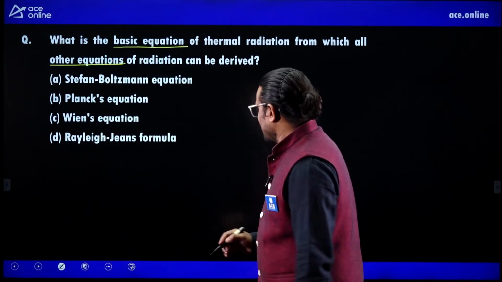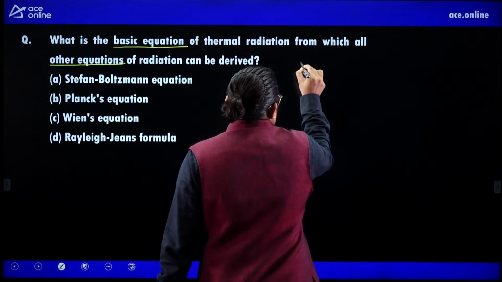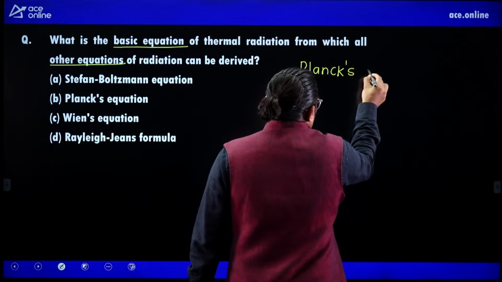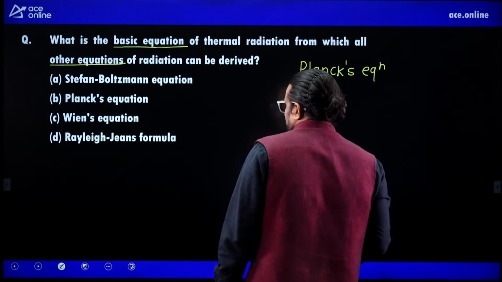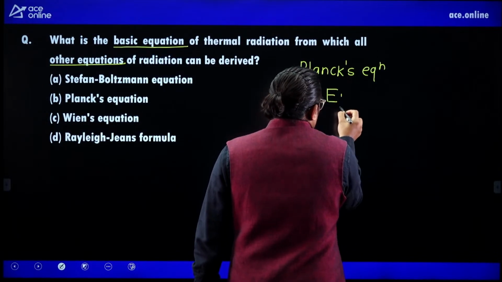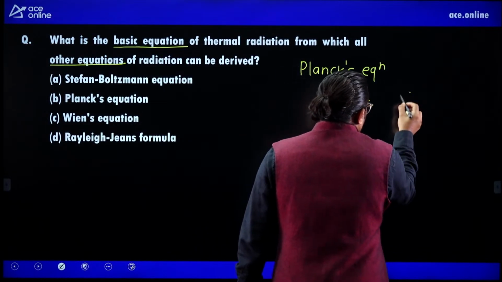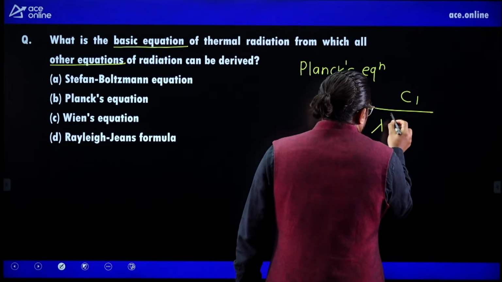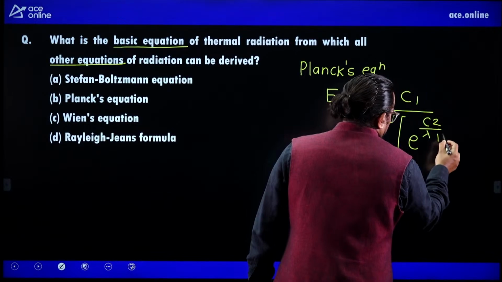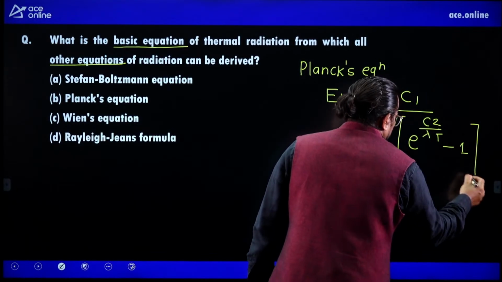That is the question. So please listen, there is one very fundamental equation, that is Planck's equation. This Planck's equation gives the monochromatic emissive power of a black body. This is the equation, e raised to power C2 by lambda T minus 1.